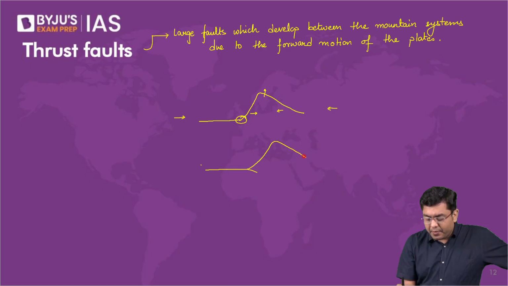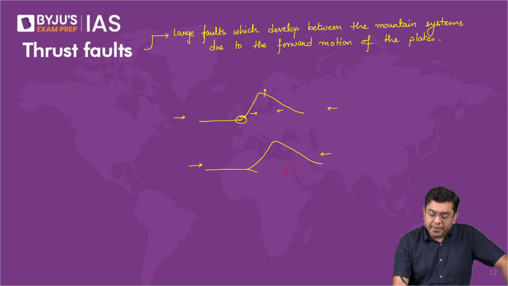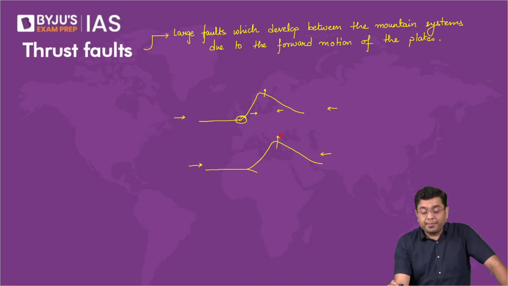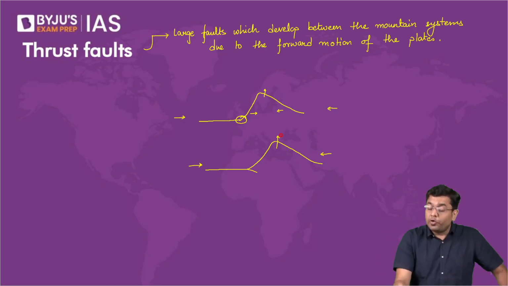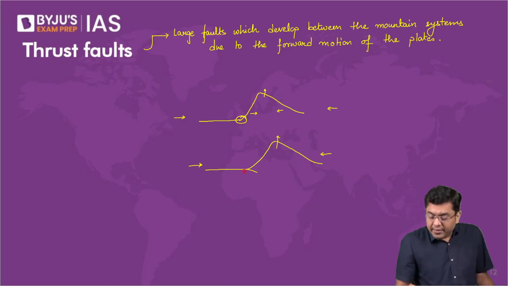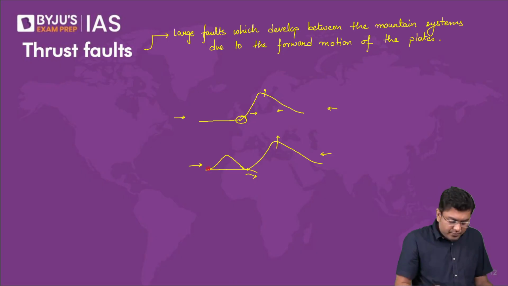Now, the further push continued to compress this mountain already formed. The mountain continued to get narrower. Meanwhile, a point of resistance was created here as well. While there was movement happening here, that point of resistance led to the emergence of the second range. Yes, very good. We have covered this already in the portion on plate tectonics, so you would be aware of this. That is how you had the creation of a thrust fault, and another range would get created.